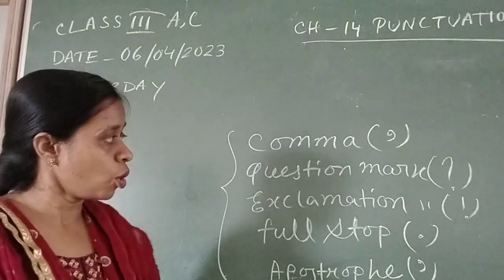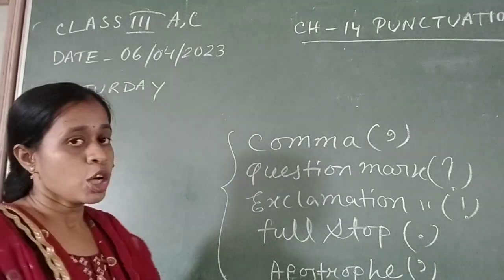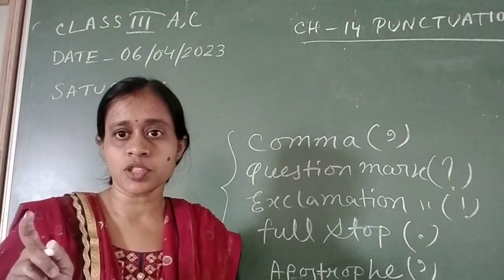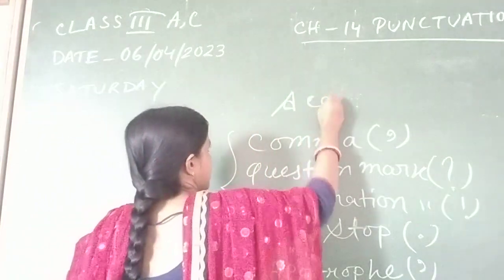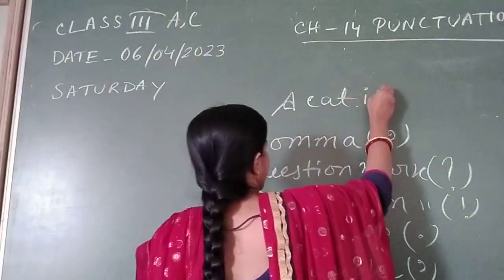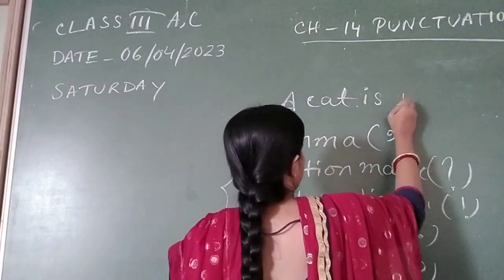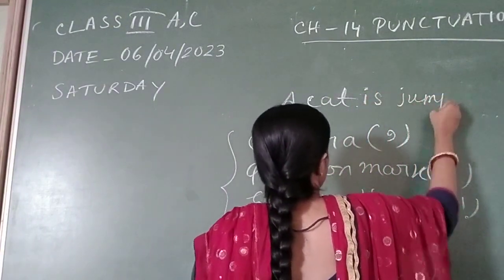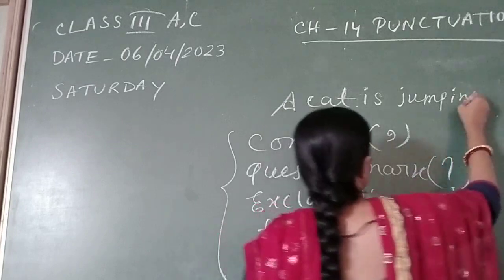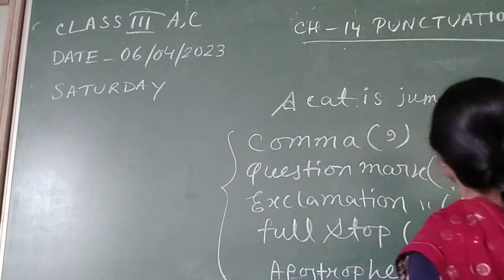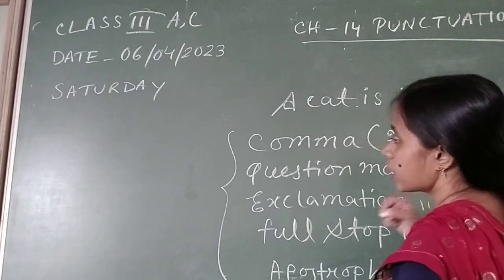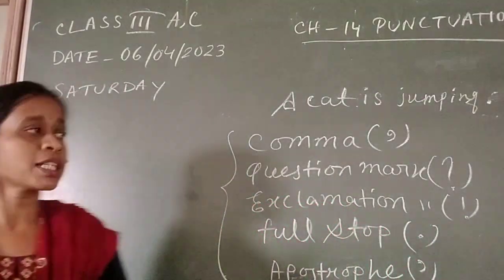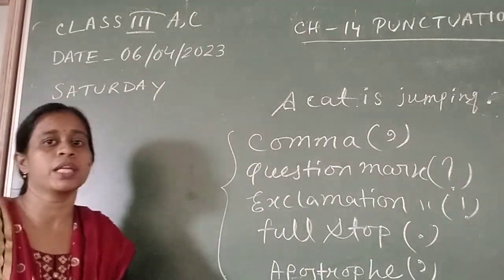Okay, and you all know very well that each and every sentence starts with a capital letter. If you are writing a cat is jumping on the fence, then the A should be capital. So the first letter of the sentence should be in capital.